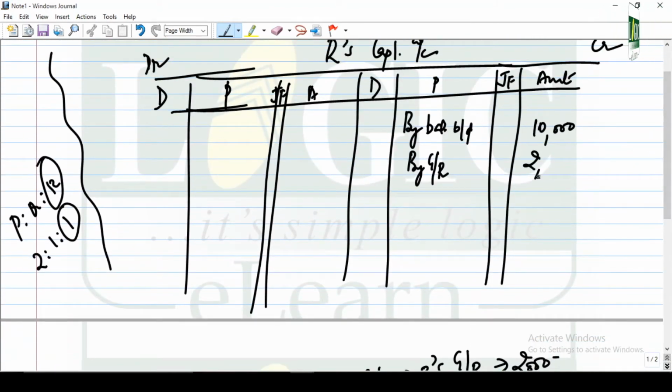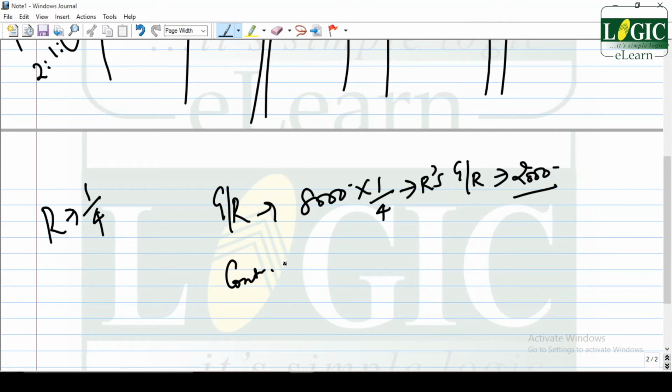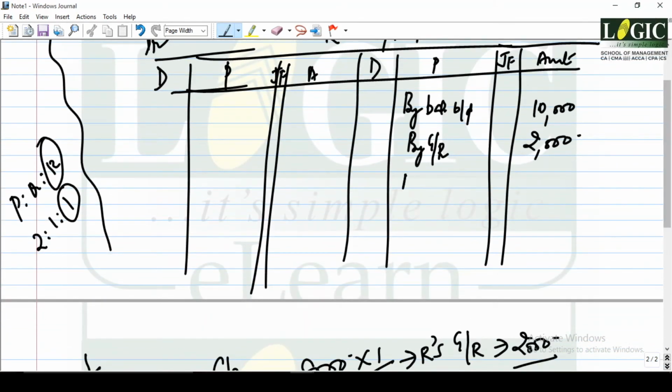By general reserve 2,000. There was another reserve in the firm called contingency reserve that was also set aside out of the profit. So how much? 12,000. Upon that his share is 3,000. So you are writing 3,000 as his share of reserve, by contingency reserve 3,000.